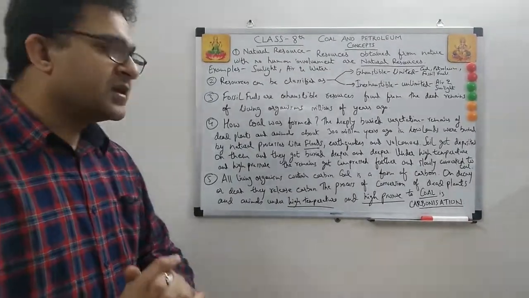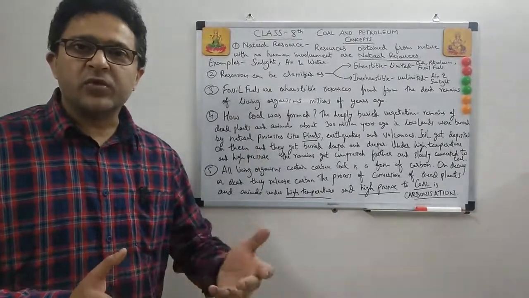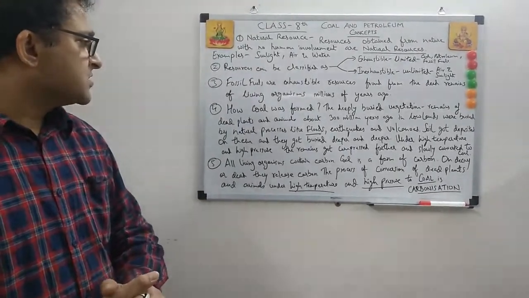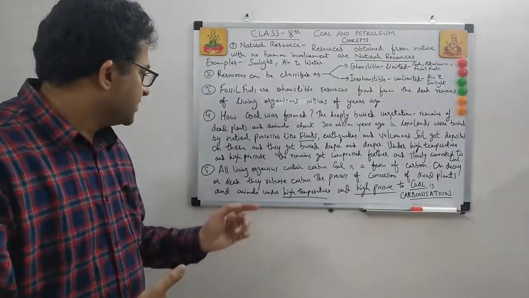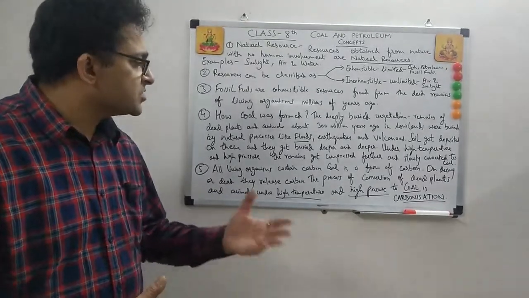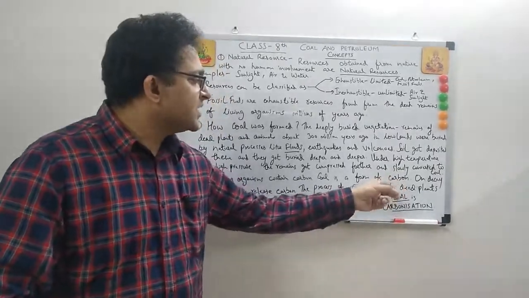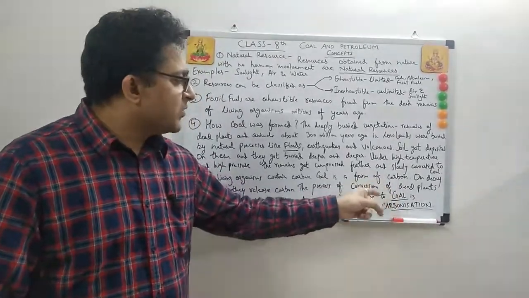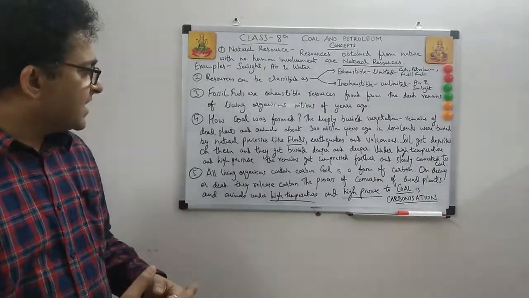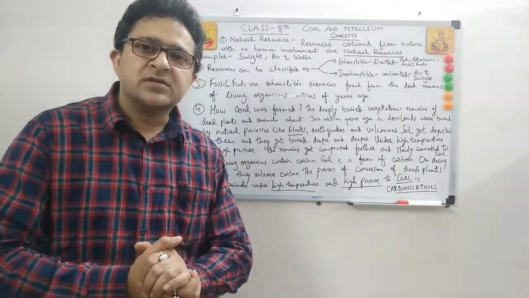You need to understand that on decay of any dead organism, even of a human body, there is a release of carbon. When there is something dead and it decays, it releases carbon. The process of conversion of dead plants and animals under high temperature and high pressure to coal is carbonization. Just remember, coal is linked to carbon because coal has carbon. Whenever the word carbonization comes, it is the conversion of dead plants and animals under high temperature and high pressure to coal. Now move further.